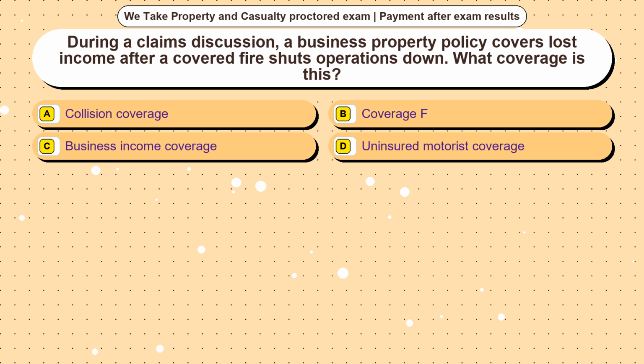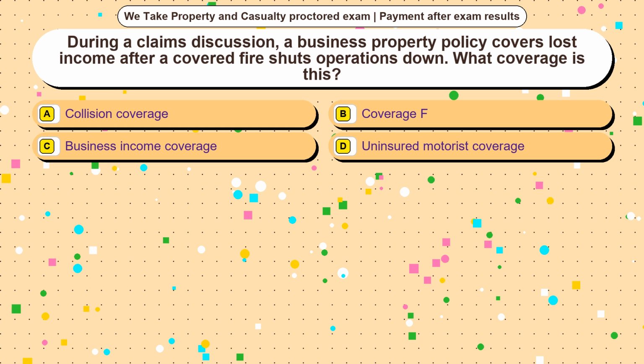Question 6. During a claims discussion, a business property policy covers lost income after a covered fire shuts operations down. What coverage is this? Option A. Collision coverage. Option B. Coverage F. Option C. Business income coverage. Option D. Uninsured motorist coverage. The correct answer is option C.